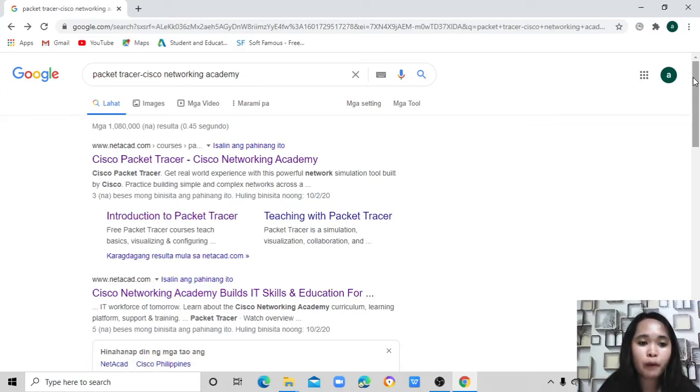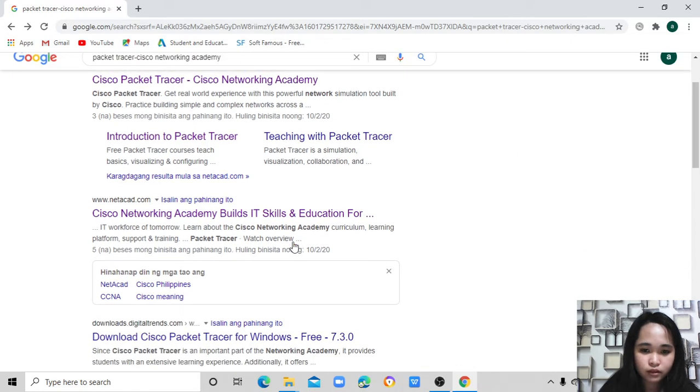Now I will show you how I downloaded the Cisco Packet Tracer. So first, I go to my browser, then search for the Packet Tracer Cisco Networking Academy. Then I click this one.